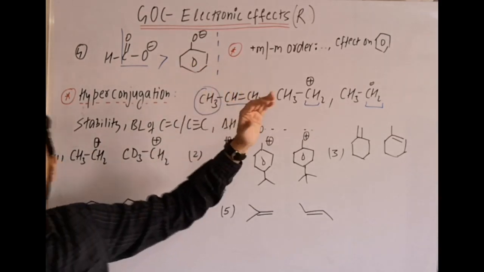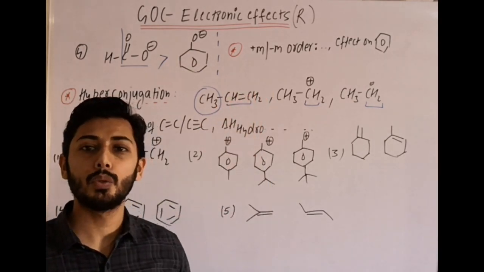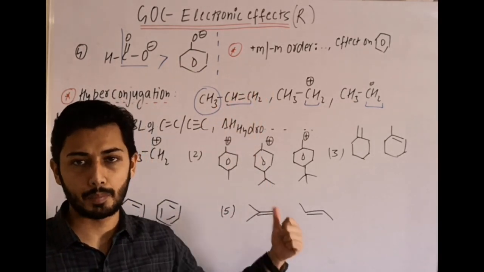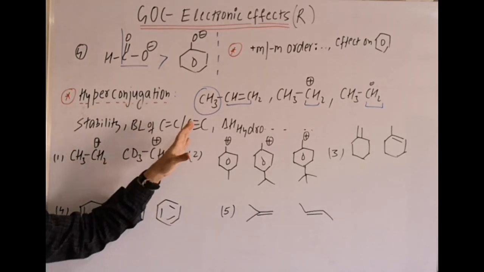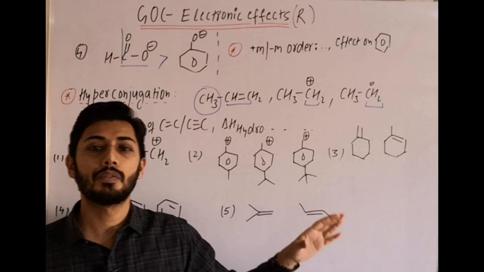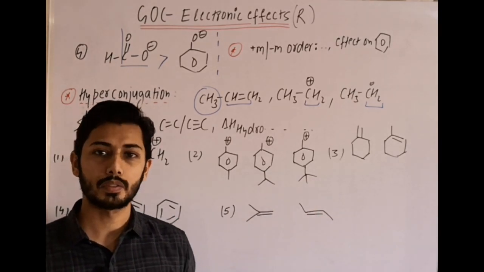It is a strained overlapping. Therefore, this is less effective as compared to resonance effect. This effect is also known as Baker-Nathan effect or no bond resonance.